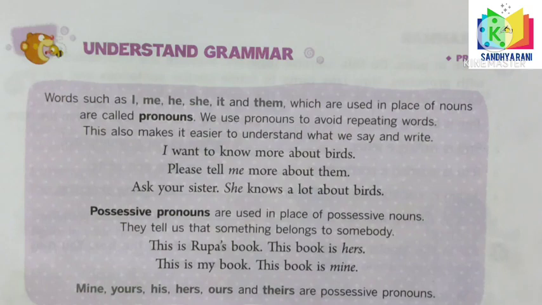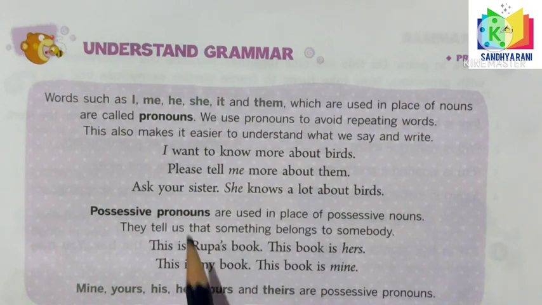Words such as I, me, he, she, it and them, which are used in place of nouns, are called pronouns. We use pronouns to avoid repeating words. This also makes it easier to understand what we say and write.